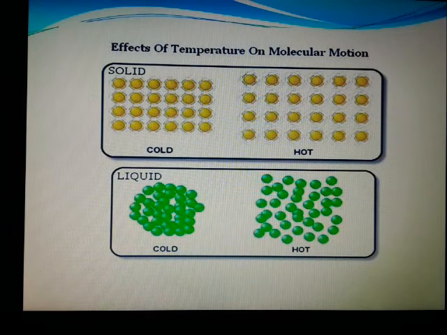So here, the effects of temperature on molecular motion: how solids in cold and in hot differ in their molecules. In cold, the solid molecules will be somewhat loosely packed, but in hot it is very loosely packed. Since in liquid also, in cold the force of attraction will be more compared to hot.